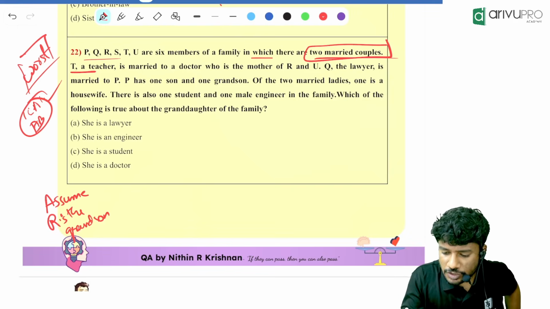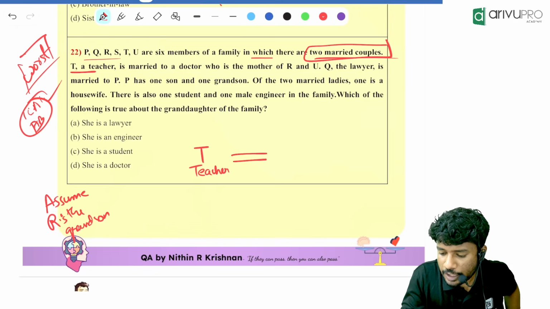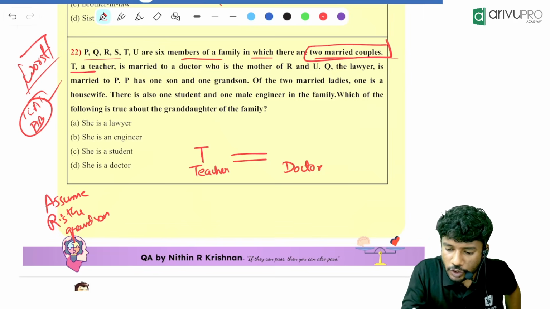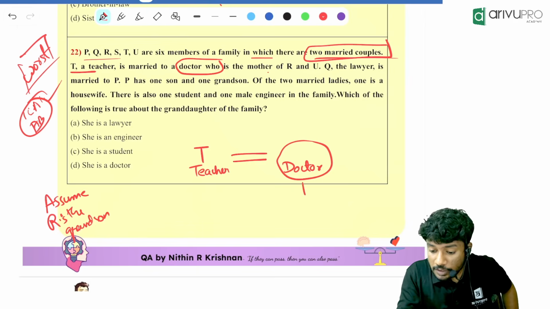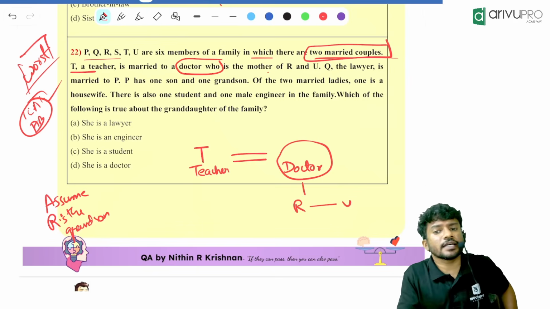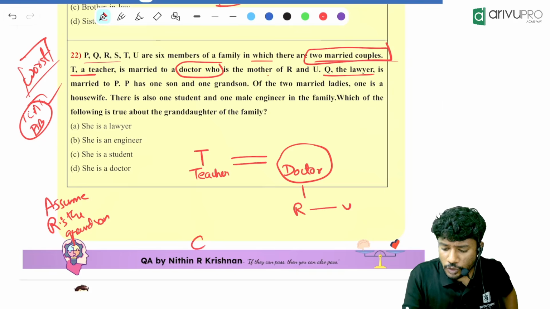T is a teacher. T is married to whom? Is married to a doctor. Then the doctor is the mother of what and what? R and U. Till here everything is completed. Then Q the lawyer. So Q and P are married together and Q is the lawyer.